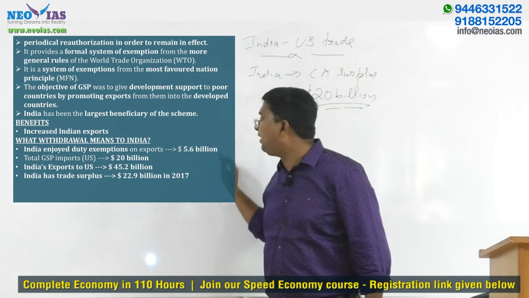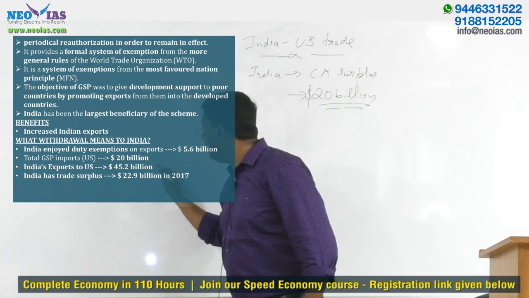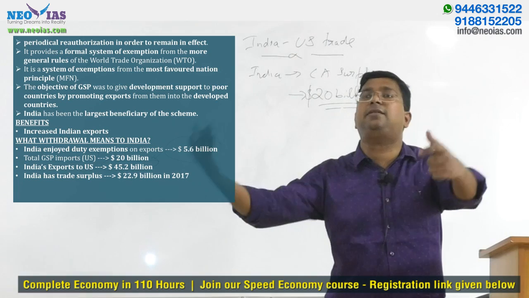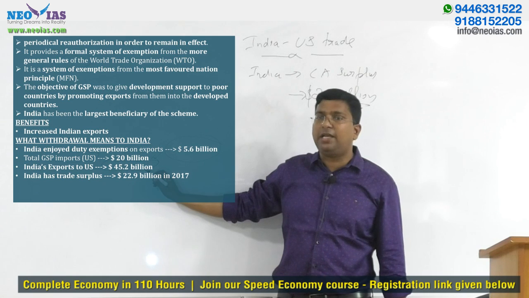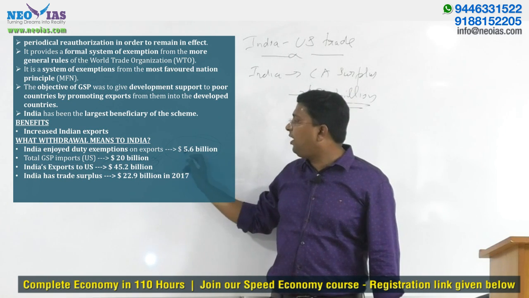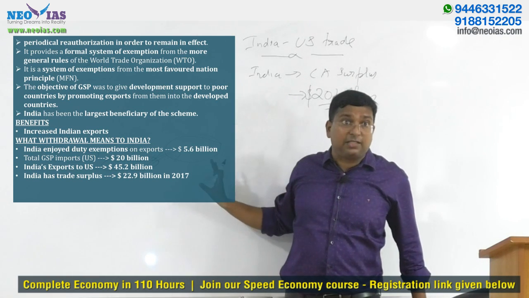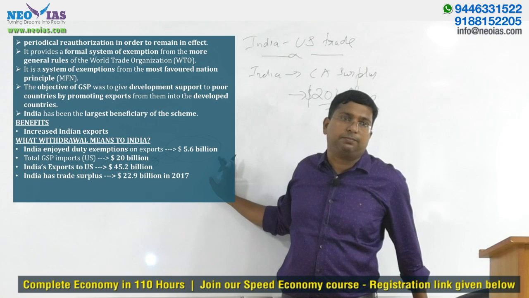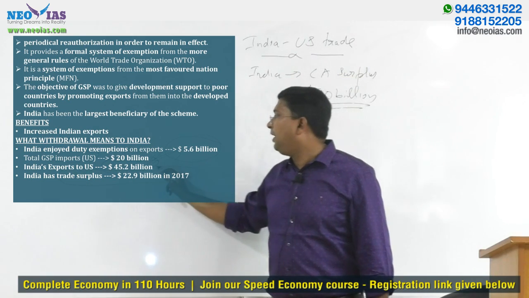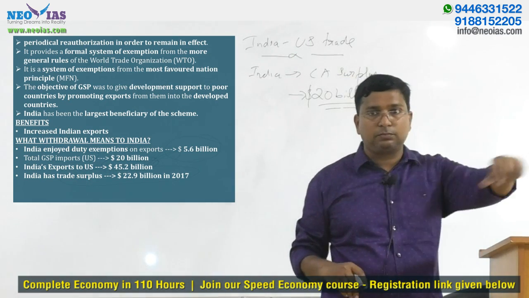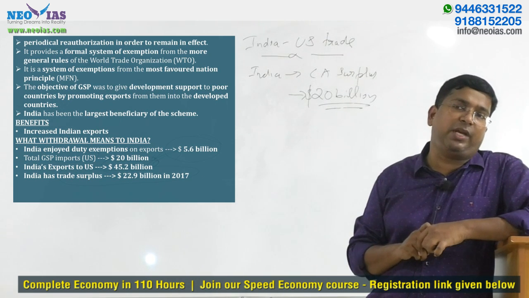But how much is India exporting under this scheme? 5.6 billion. This is out of India's total exports to the US in 2017. In 2017, as per the latest data available, the total exports from India to the US are 45.2 billion. Out of this 45.2 billion, 5.6 billion, almost 11% of India's total exports to the US, comes under the GSP scheme. And again, you need to have an idea, India is having a trade surplus of 22.9 billion with the US in 2017.